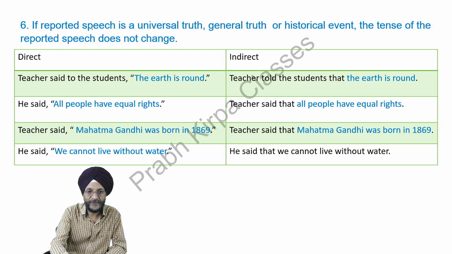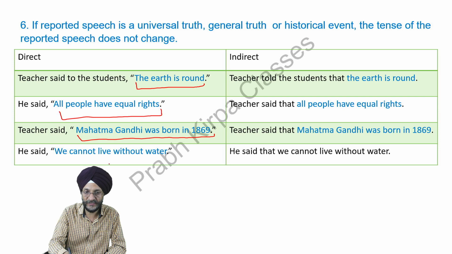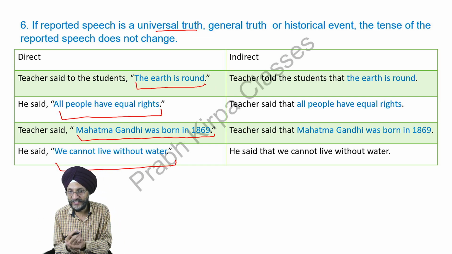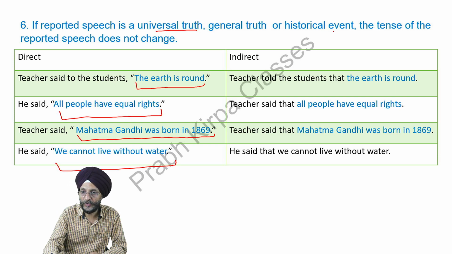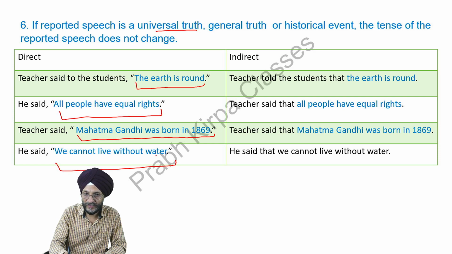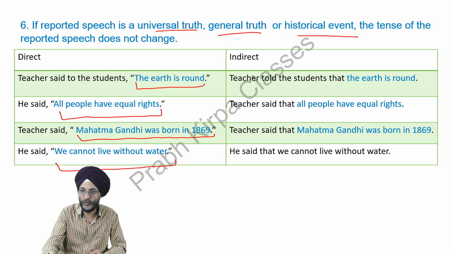Now, sixth, if the reported speech, that is what is being said or told by the other person, is a universal truth, general truth, or a historical event. Universal truth may be: earth is round, sun sets in the west, sun rises in the east. Or it may be a general truth or historical event, that a particular person was born in a particular year, or we cannot live without water. These all fall in the category of universal truth, general truth, or historical event.